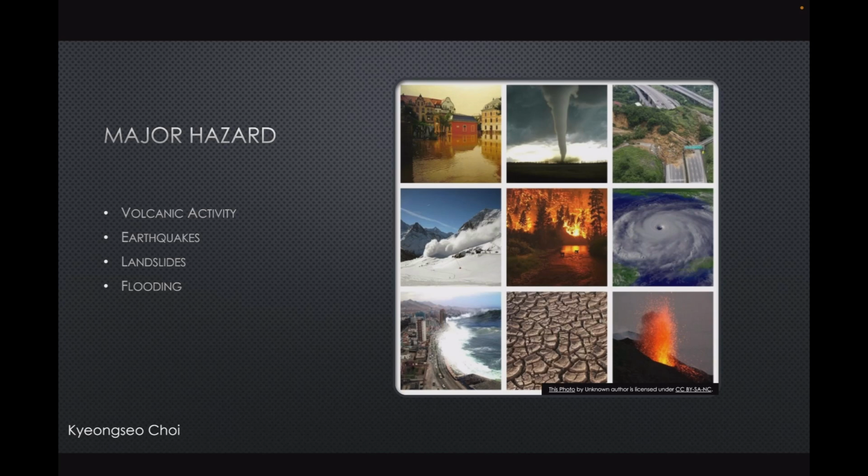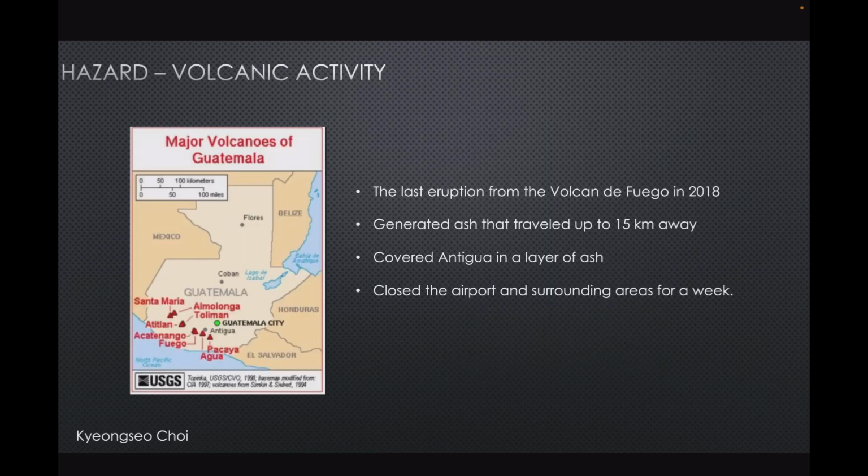And now I'm gonna talk about major hazards. In Antigua, Guatemala, the four major hazards are volcanic activity, earthquake, landslides, and flooding. Today I will talk about volcanic activity. So this is the image that shows major volcanoes of Guatemala. The last eruption from the Volcán de Fuego, which is the active volcano near Antigua, was in 2018, generating ash that traveled up to 15 kilometers away.